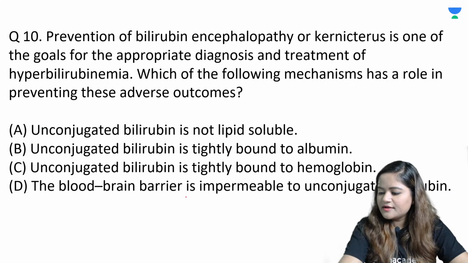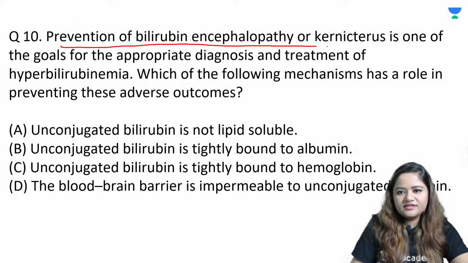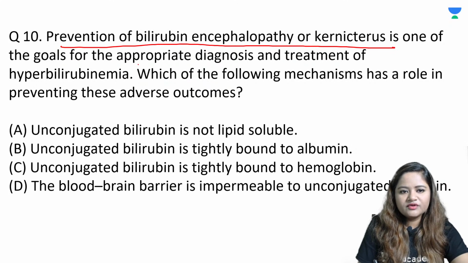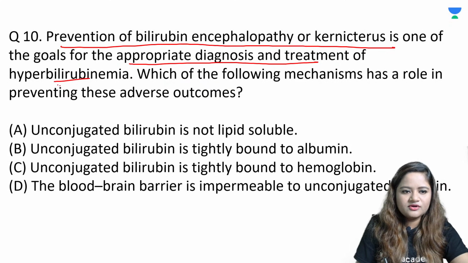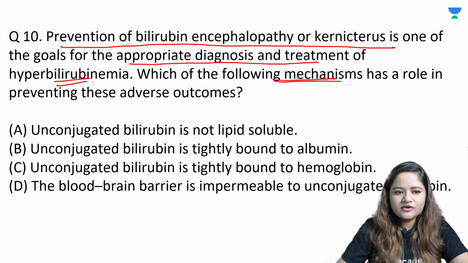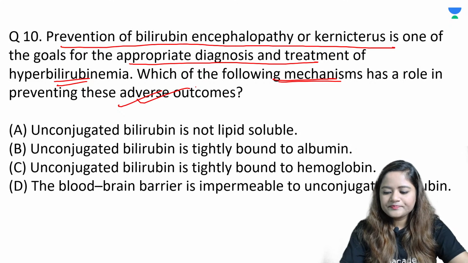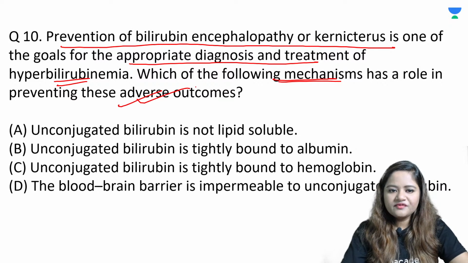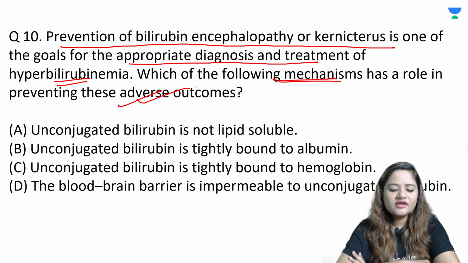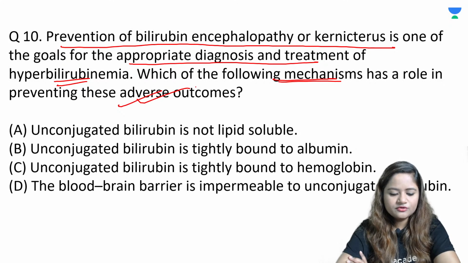All right. Question number 10. Prevention of bilirubin encephalopathy or kernicterus is one of the goals for the appropriate diagnosis and treatment of hyperbilirubinemia. Which of the following mechanism has got a role in preventing these adverse outcomes? So, which is the mechanism which acts in our body to prevent any adverse outcomes of having a very high bilirubin level in a newborn? What would happen to the increased unconjugated bilirubin so that there is no complication in the newborn?